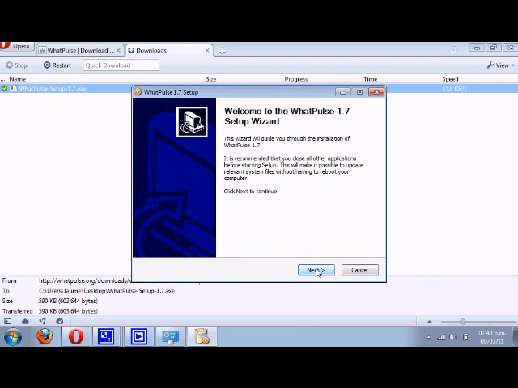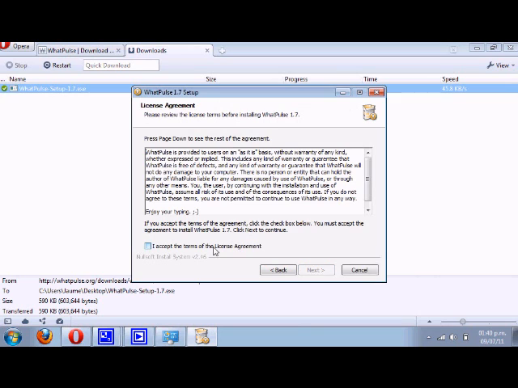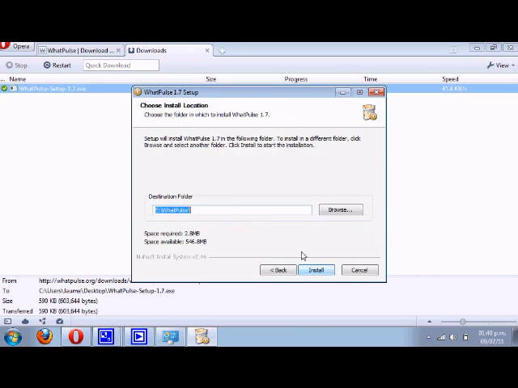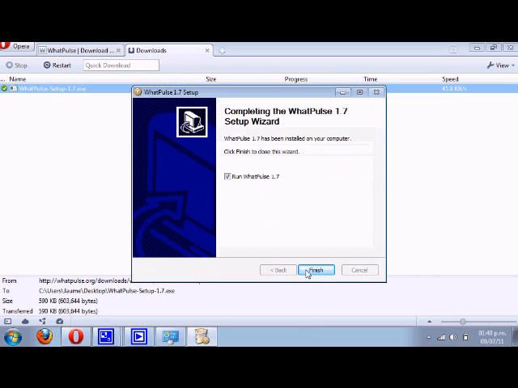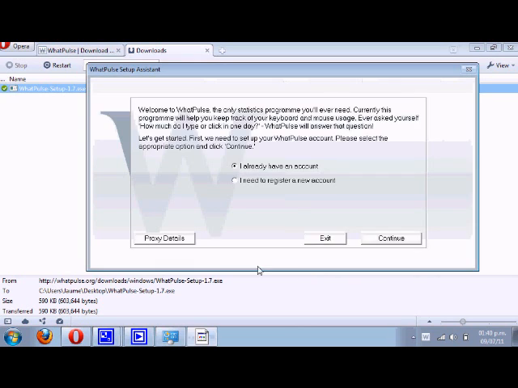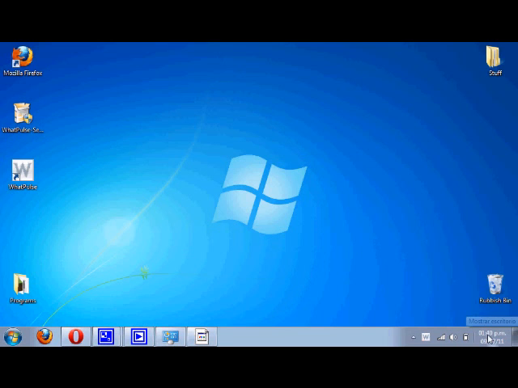Then you go to next. Then just agree with this if you agree. Install. Then you wait. Then you run WhatPulse 1.7. So that's how you install WhatPulse. So as you can see now, it's here. The setup is here, and the program itself is here. So as you can see, it's running already, even though it's not connected to an account.